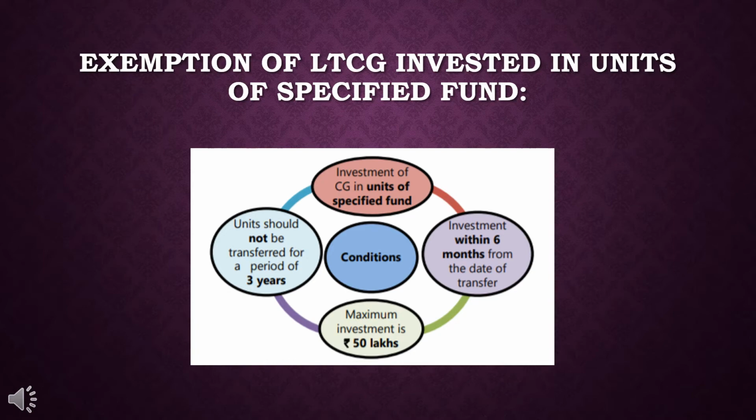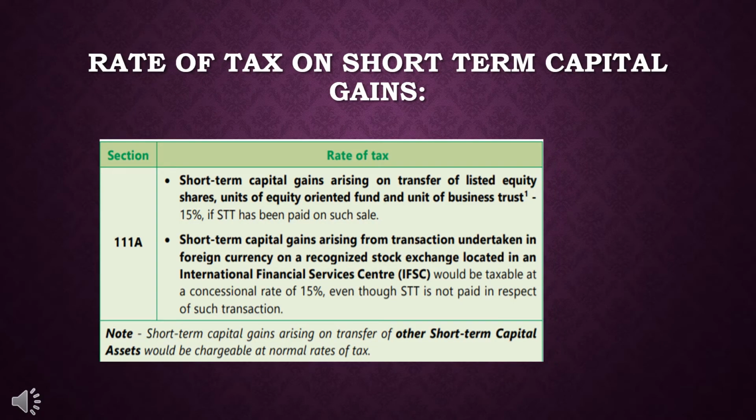What are the rates of tax on short-term capital gains? Short-term capital gains arising on transfer of listed equity shares, units of equity oriented fund, and units of business trust should be taxed at the rate of 15%.